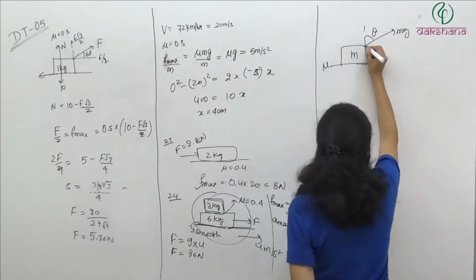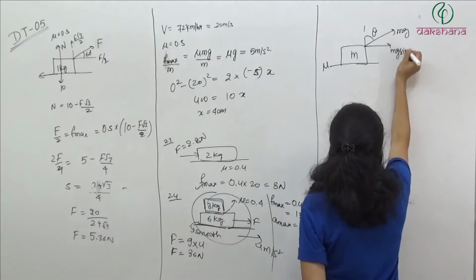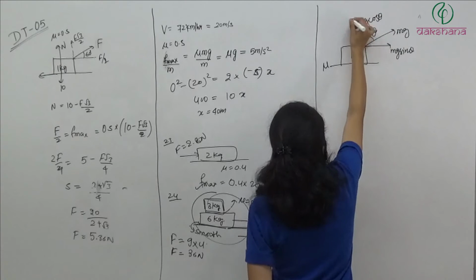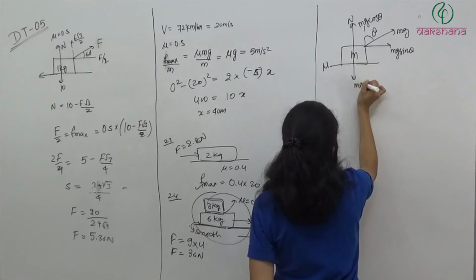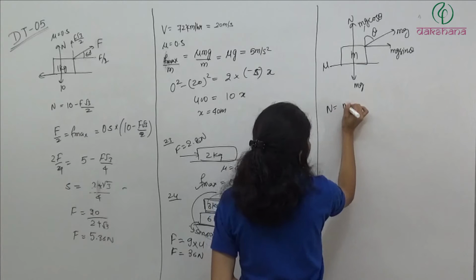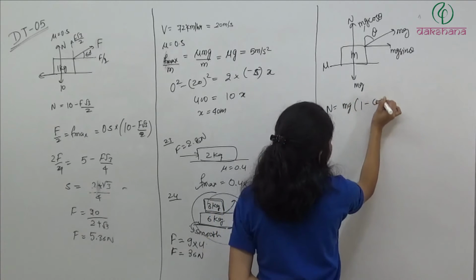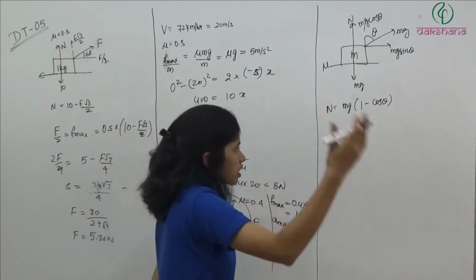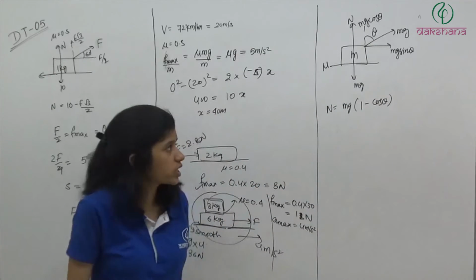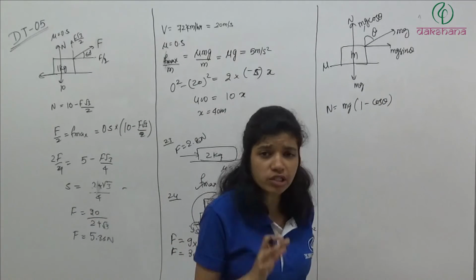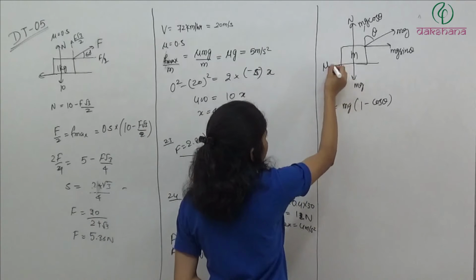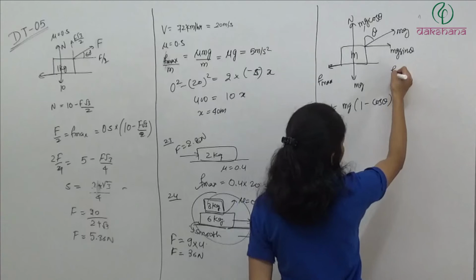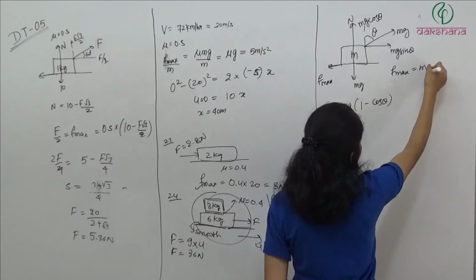So now here we have mg sin theta and here we have mg cos theta, and the normal N. So N plus mg cos theta is equal to mg, so N is equal to mg minus mg cos theta, so N is equal to mg into 1 minus cos theta. And for this block to just move, what do we need? We need F max to be equal to mg sin theta.